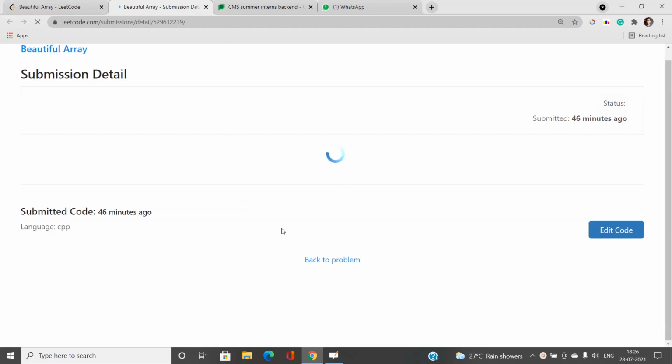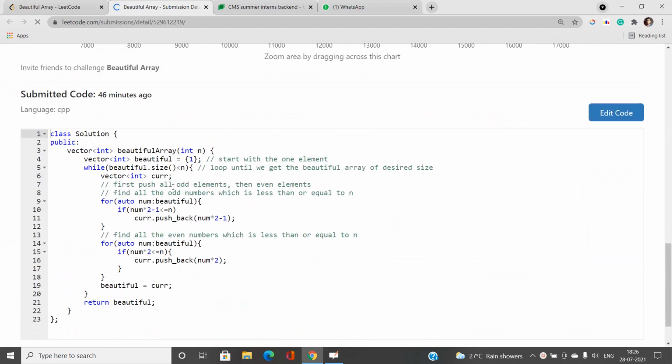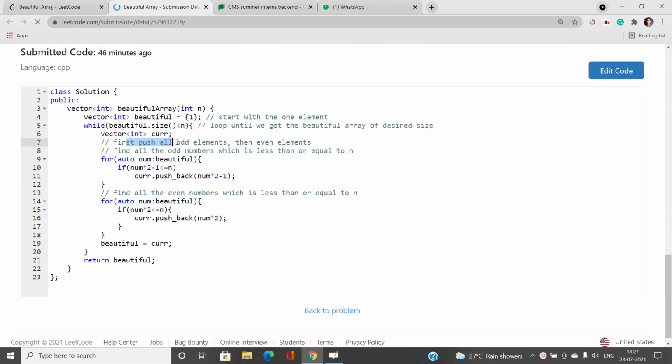So we will start with the beautiful array of size 1, and I will keep extending it until we get the required array size n. For my current iteration I will make a temporary vector. First I will push all the odd elements, then the even elements.